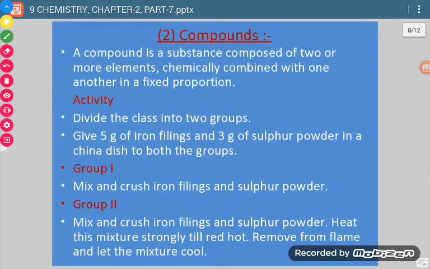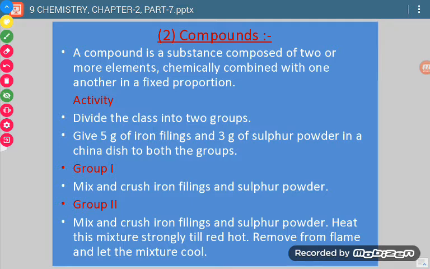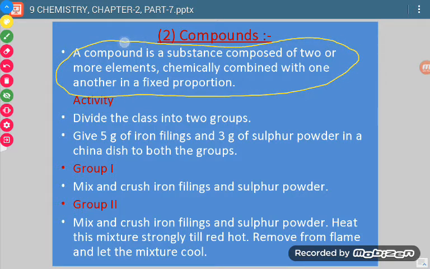Now it comes to the second type of pure substances. The second type of pure substances are compounds. So what is a compound? A compound is a substance which is composed of two or more elements chemically combined with one another in a fixed proportion. Now let us understand the formation of a compound with the help of an activity.